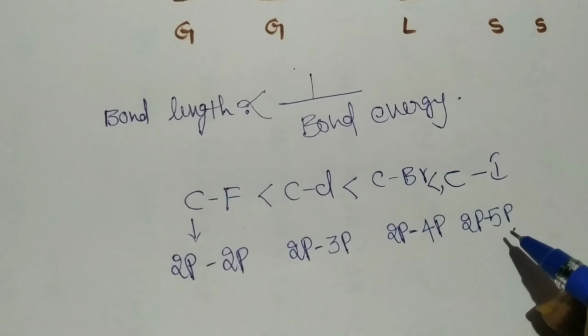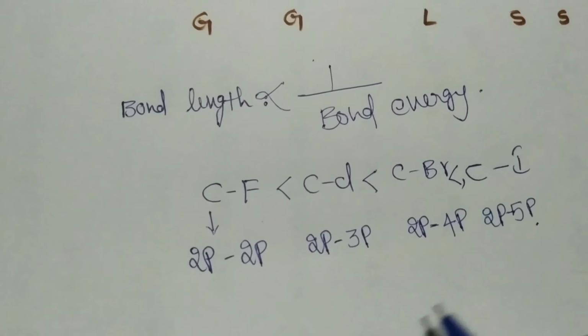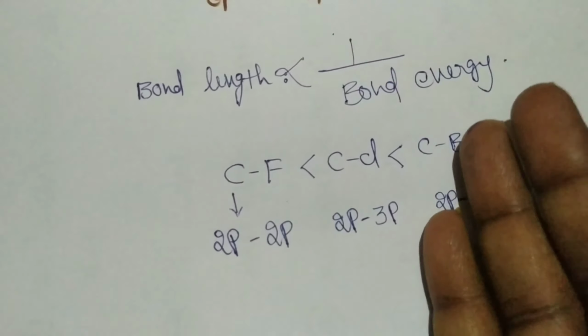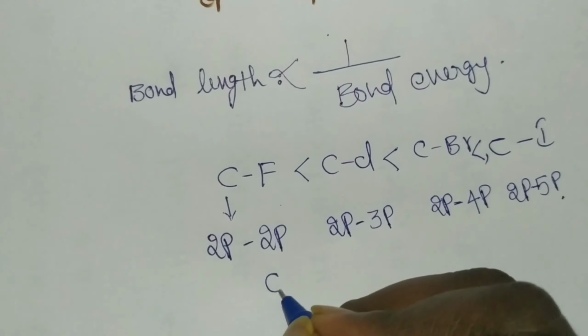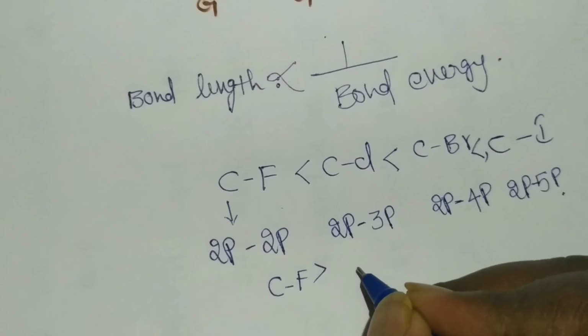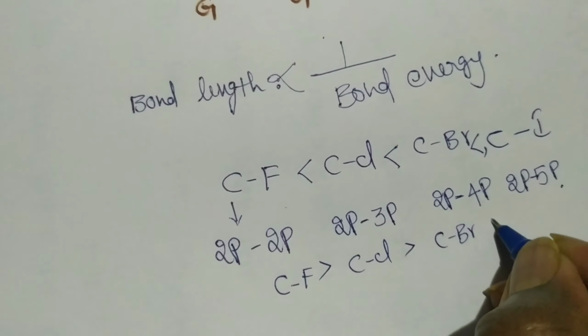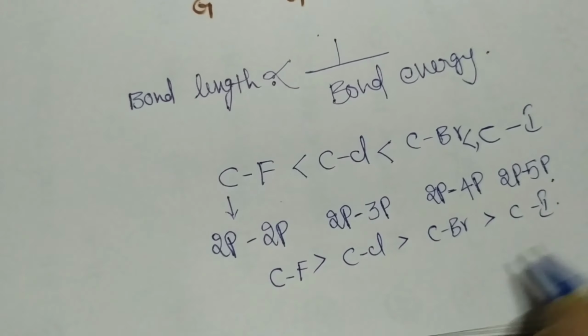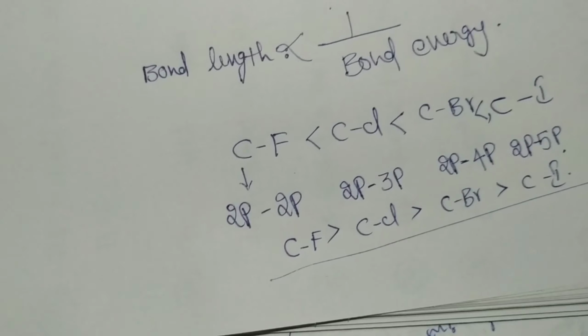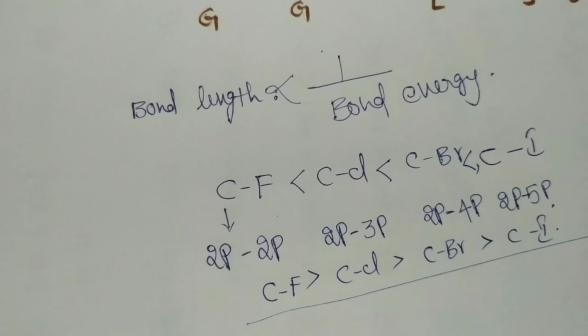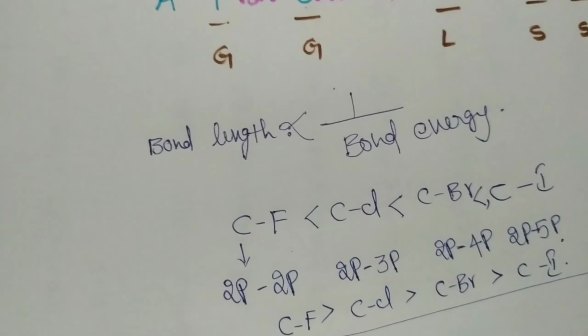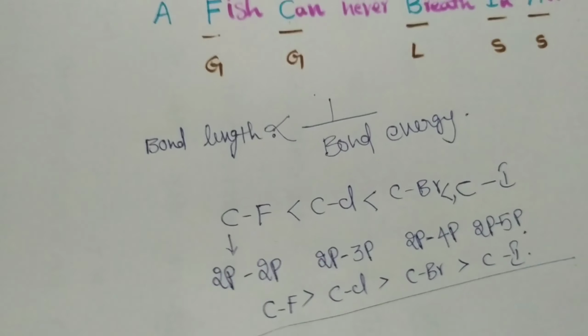So what is the bond energy order? It is inversely proportional, so you just have to reverse this one. So C-F greater than C-Cl greater than C-Br greater than C-I. This is the bond energy order of these pairs. Now where is the option? C-F is greater than C-Cl greater than C-Br greater than C-I.